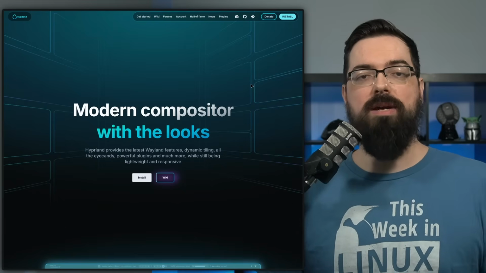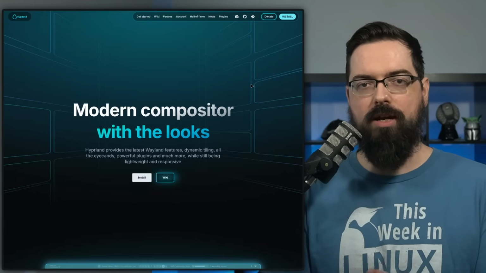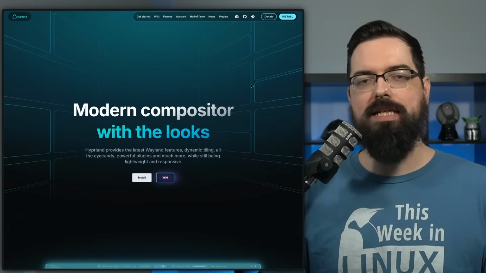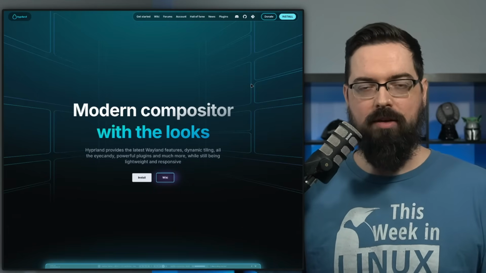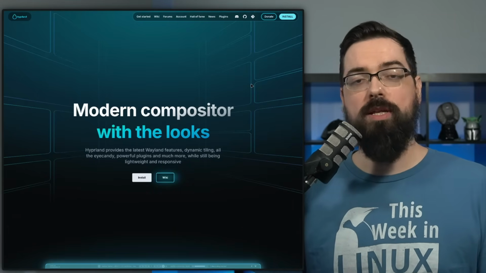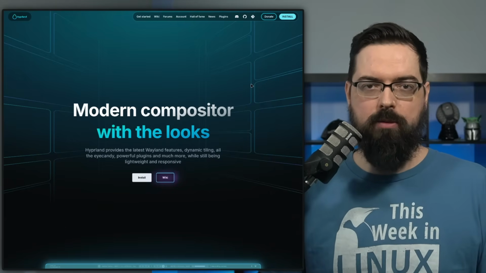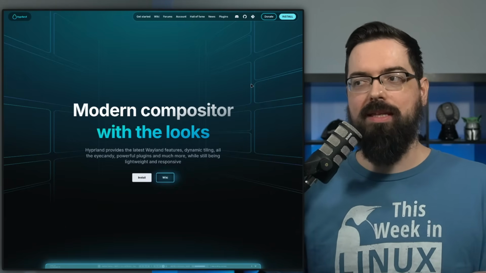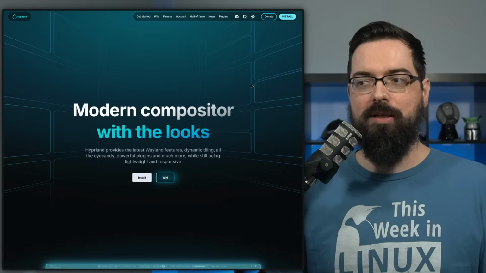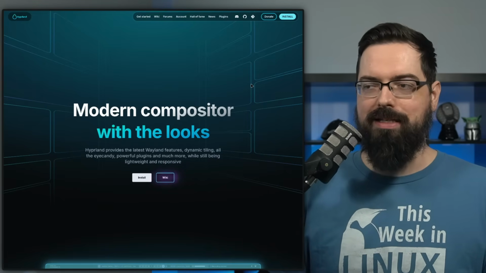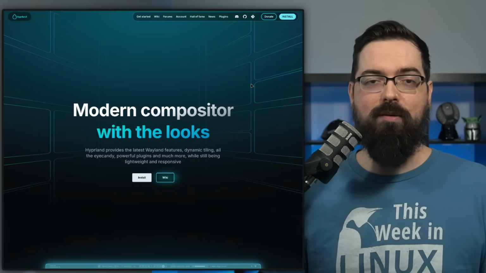The Hyprland team have announced the latest release of their dynamic tiling window manager for Wayland. Hyprland 0.50 is here. For those who are unfamiliar, it is known for being one of the most powerful, innovative, and fast-moving Wayland tiling window managers. And on their website, they talk about it being the modern compositor with the looks. Dynamic tiling, all the eye candy, powerful plugins, and much more. It's a very cool project.